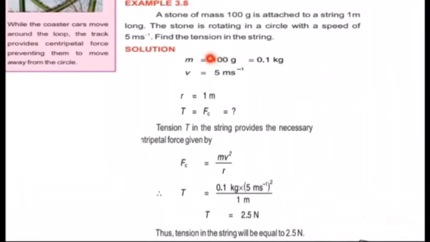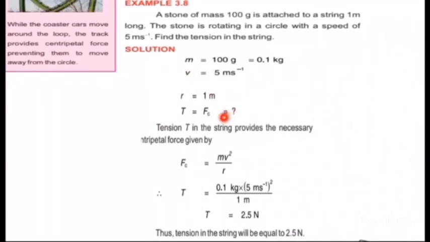The mass of the body was 100 gram. We know that the unit of mass is kilogram. So if we want to convert it into kilogram, we will divide it by 1000. So the mass of the body will be 0.1 kg. The radius of the circle is 1 meter. And the speed of the body is 5 meter per second, which is represented by v. Unit of speed is meter per second.